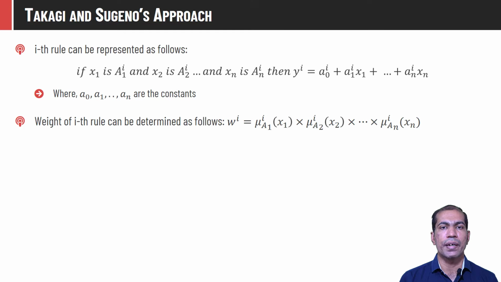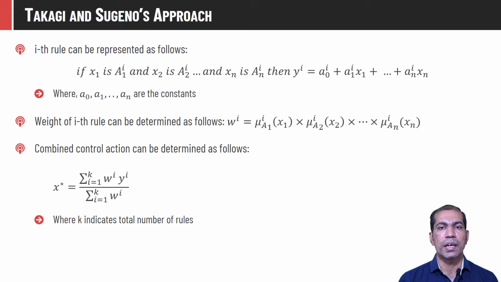So we need to find the weight for every rule, and the weight for the ith rule is computed by taking the membership value of the corresponding inputs in their respective fuzzy sets. Wi is given as mu A1i of x1 times mu A2i of x2 times, and we have to multiply the rest of all the input parameters as shown here.